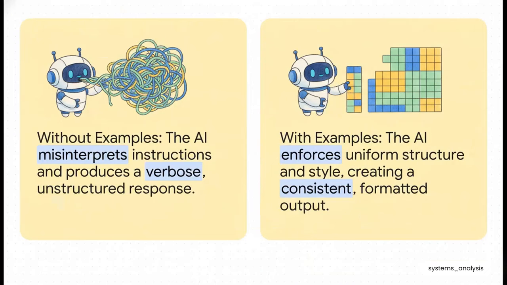And this shows you exactly what a huge difference it makes. On the left, without any examples, the AI just gives this long, chatty paragraph. It's okay, I guess, but not something you can easily copy into a spreadsheet. But on the right, with just a single example to guide it, the output is perfect. It's concise, it's formatted, and it's ready to go. It absolutely nails it because it has a clear template to follow.